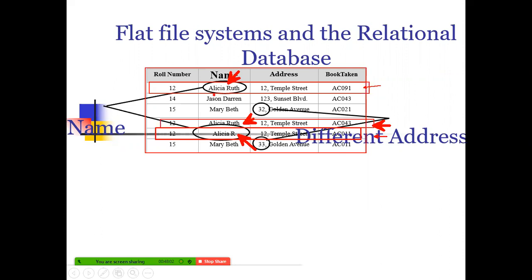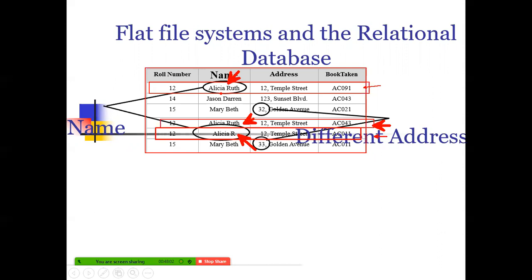But here we have done a lot of hard work and stored the information, yet I am getting different results. In the computer, Alicia space Ruth, Alicia without space Ruth, and Alicia dot Ruth all become different. So for the books Alicia Ruth has taken, we will get only values exactly matching the name and format you have given.